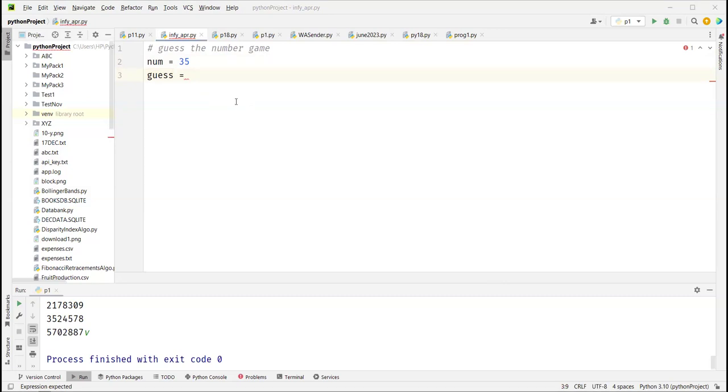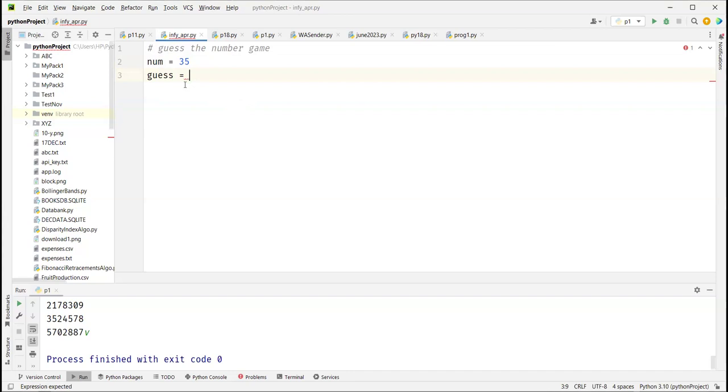Okay. Sorry, I was saying that we are going to build a game. We call it the guess the number game, where the computer will think of the number 35 and we will try to guess it. The purpose is, one, to practice loops, and second, to see how applications are developed. You don't build an entire application in one day.